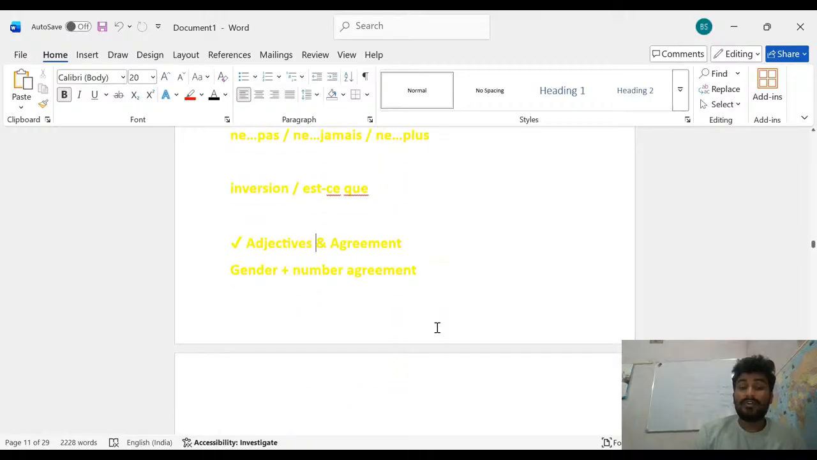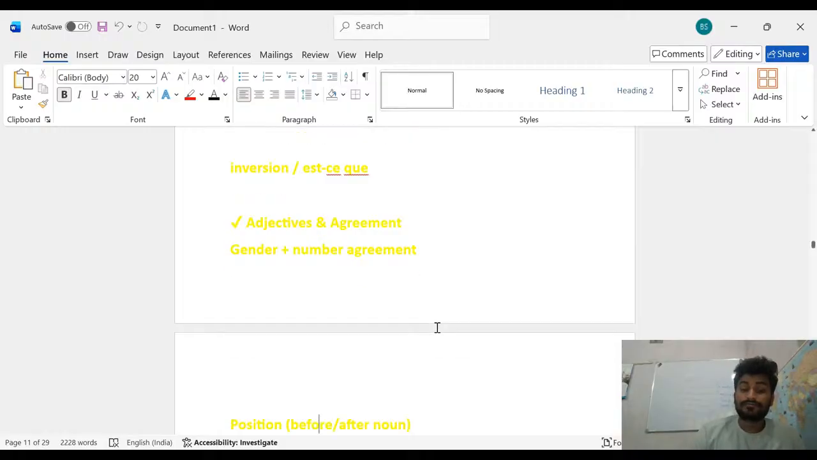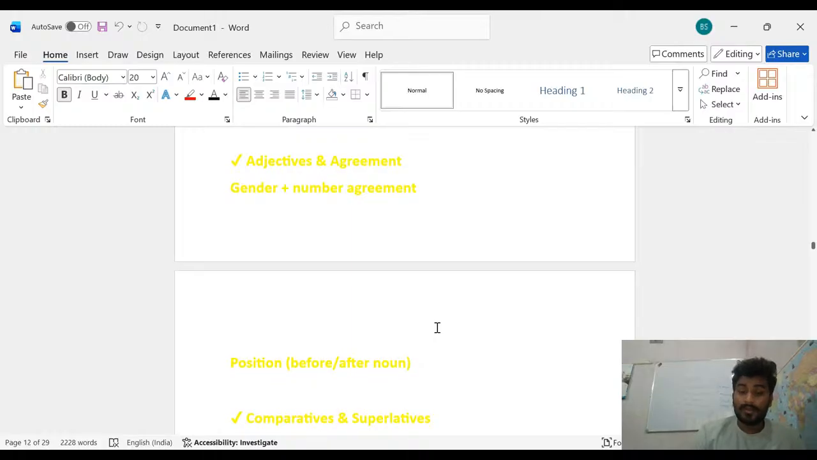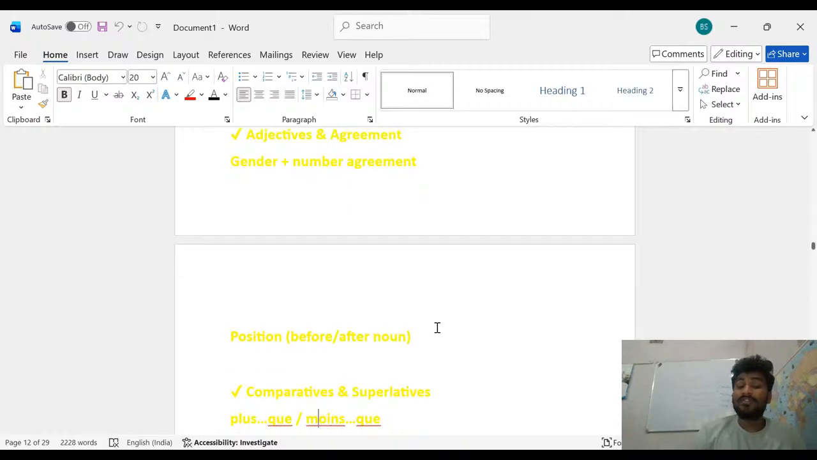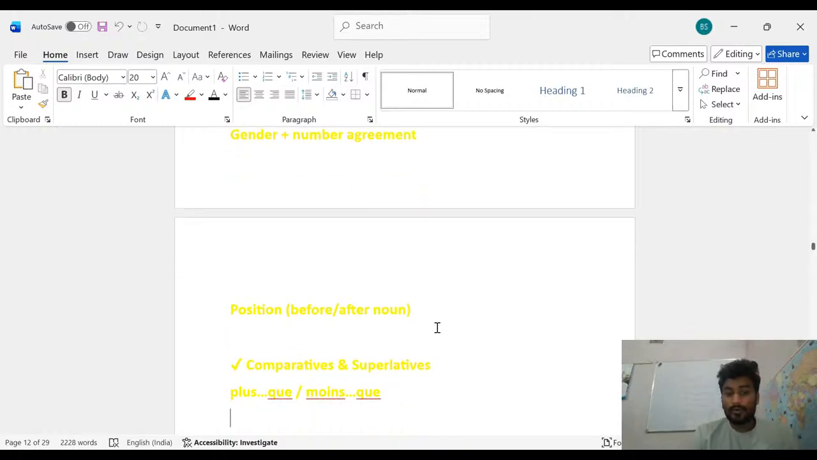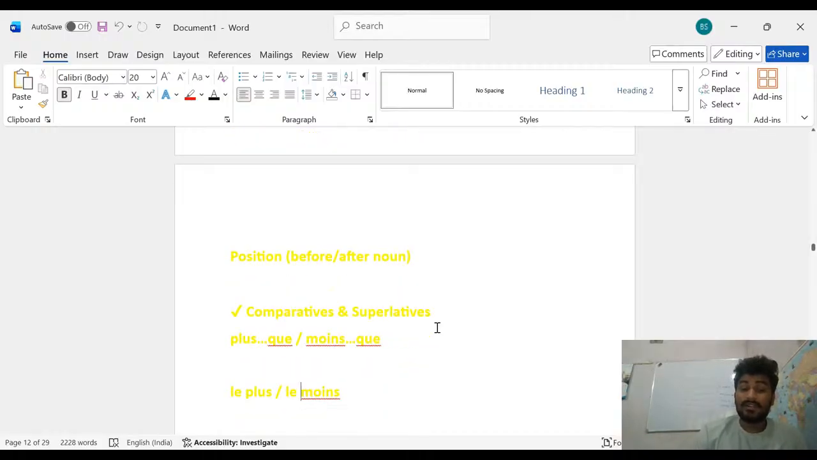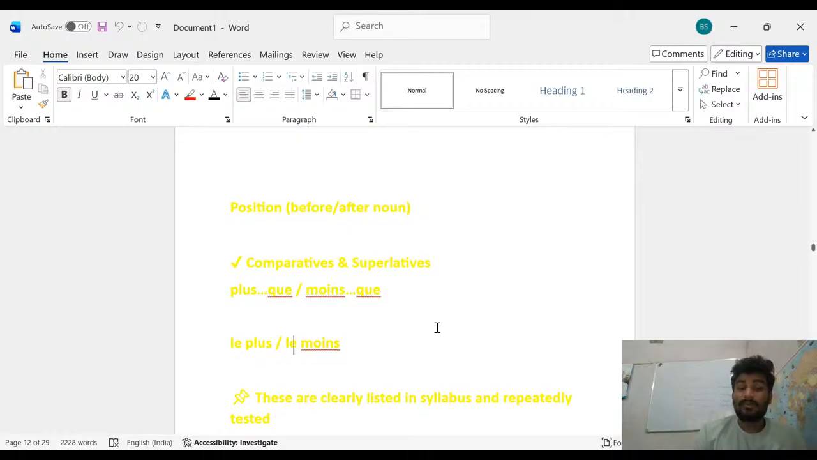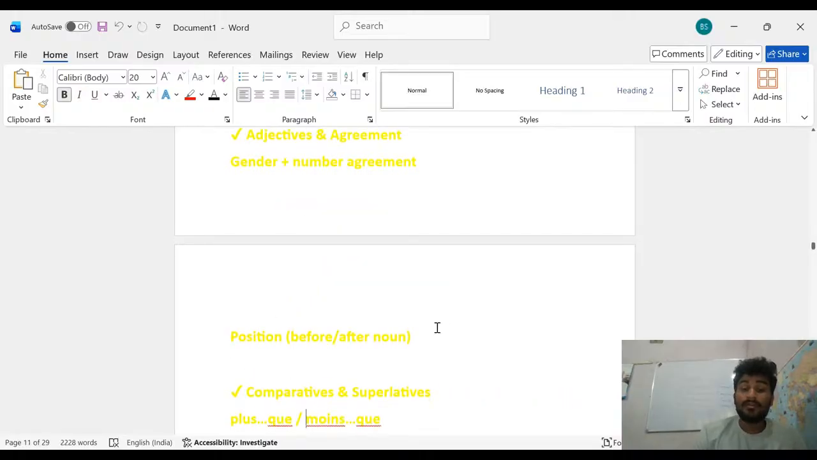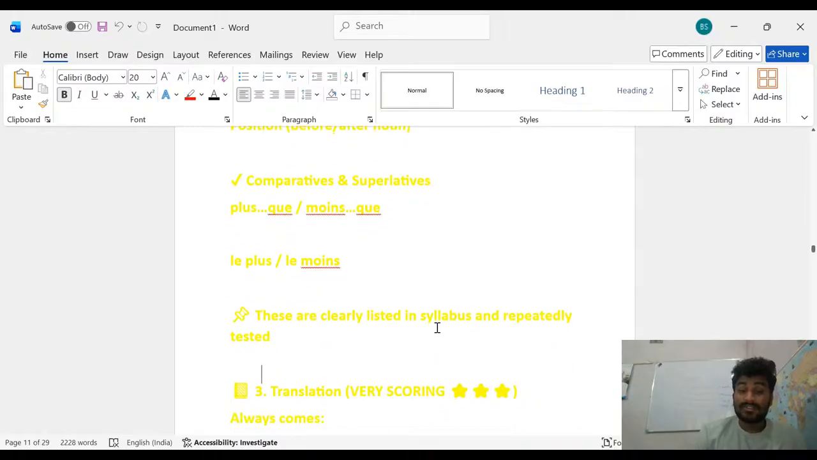And after that adjective and agreement: you have to remember gender plus number agreement. And after that the position before the noun and after the noun. Then comparative and superlative degrees of the adjective: you have to remember plus que and moins que, and after that le plus and le moins. These are clearly listed in the syllabus.